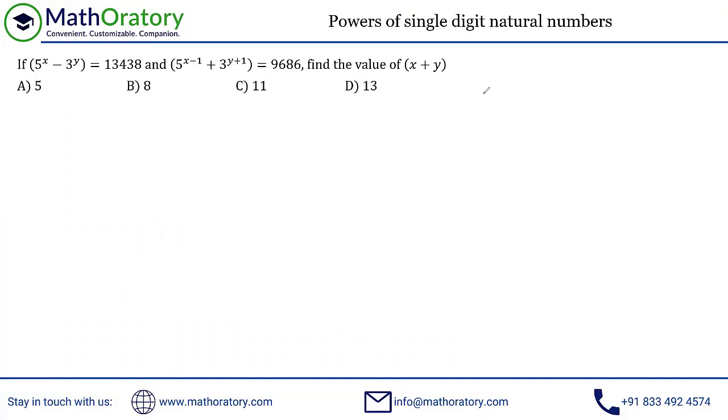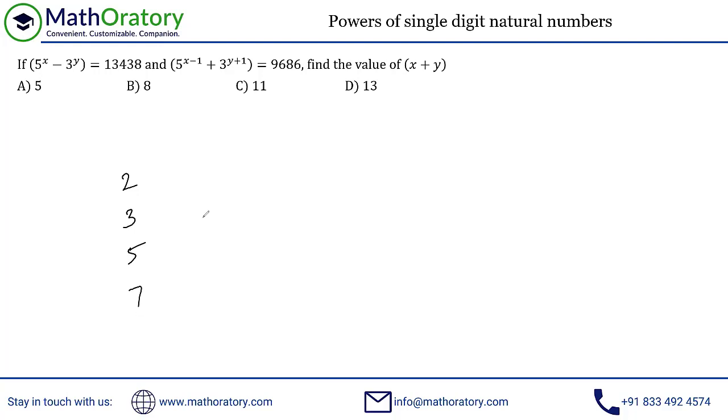This is a problem in which, if you are aware of certain powers of 5 and 3, it becomes a little simple to solve. In our simplifying calculation part, I have discussed a lot of these basic powers, not very high powers, especially of single digit natural numbers. So powers of 2, powers of 3, powers of 5, powers of 7, to a certain extent, not very high.